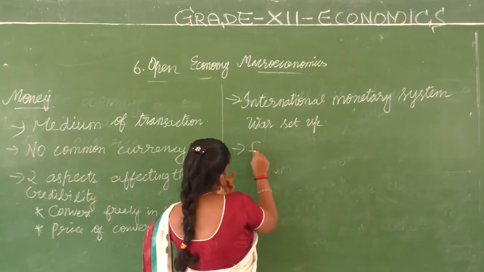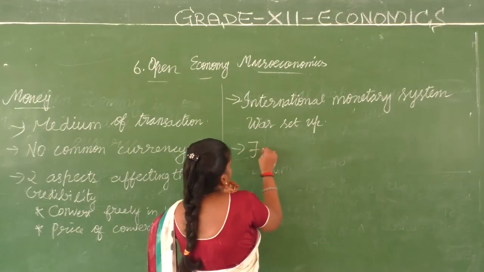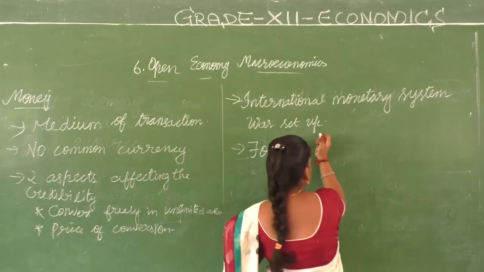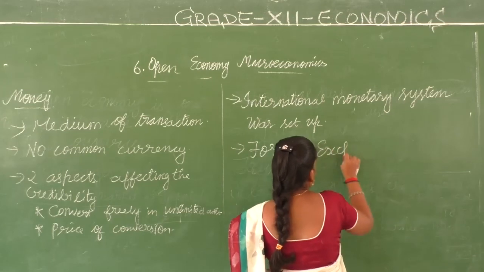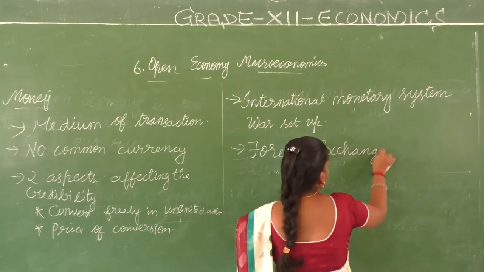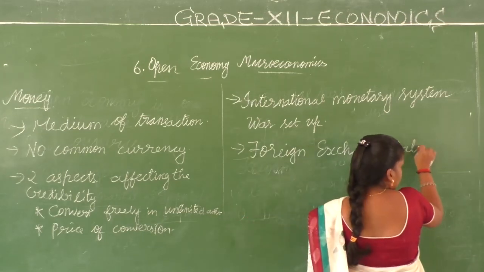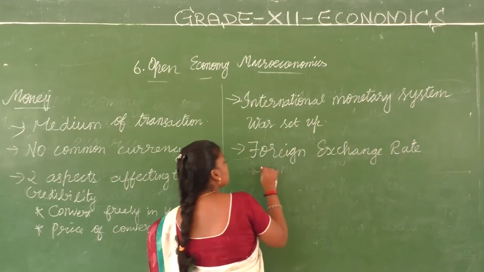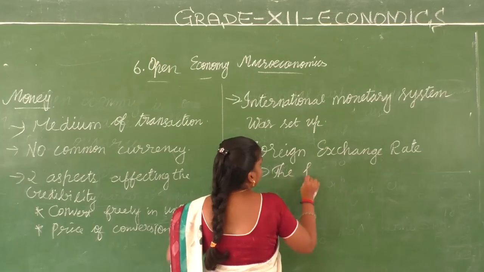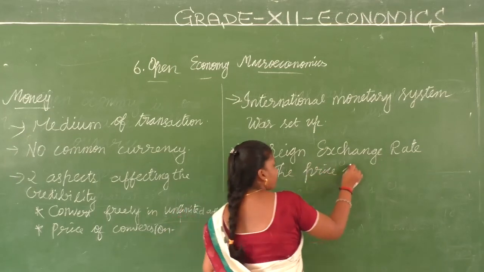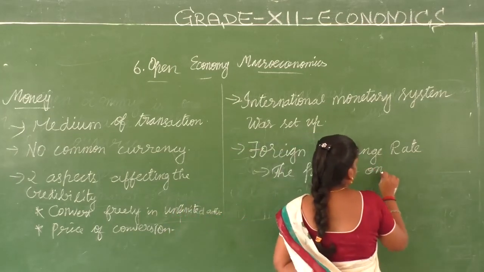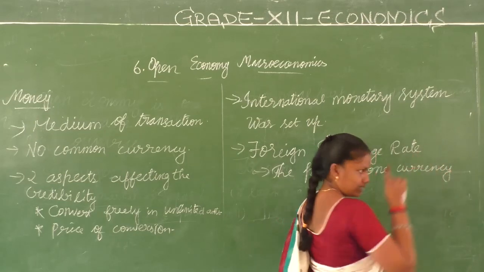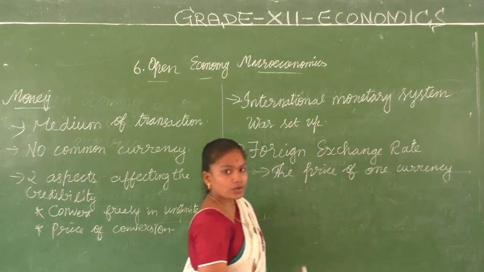So what is this foreign exchange rate, children? The price of one currency in terms of another currency. We are not just saying Indian rupee is equal to American dollar.